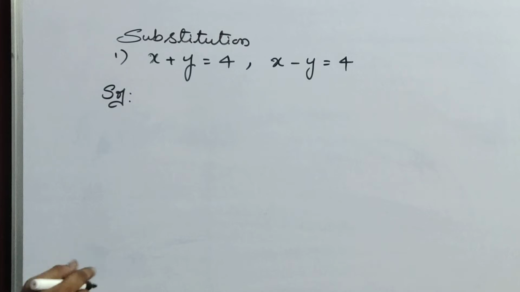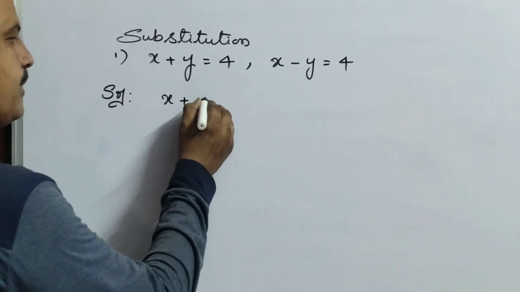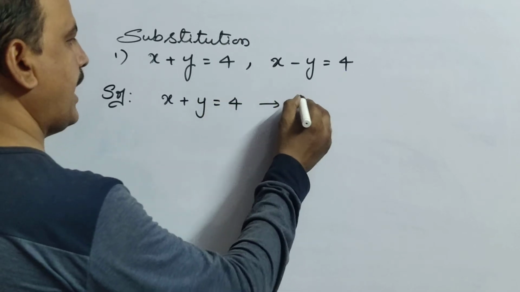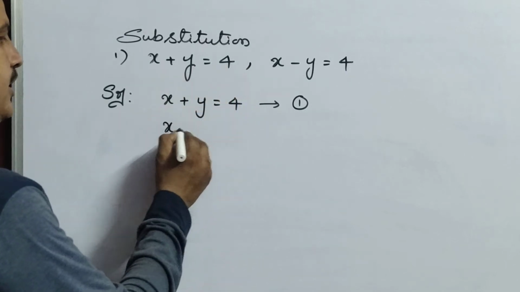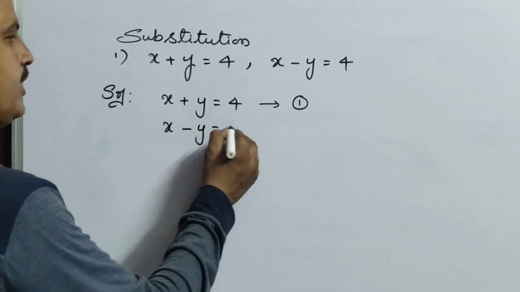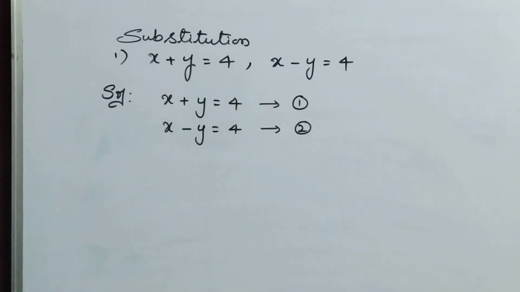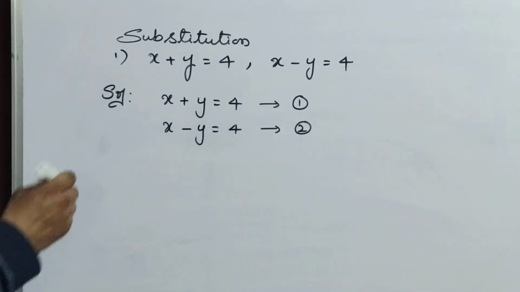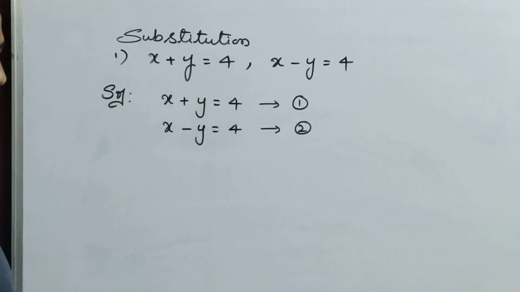First listen very carefully. First write the given equation, x plus y equals 4. Take this one as equation 1, and the next one, x minus y equals 4, take that as equation 2. Why we take it like this, I will tell you now.